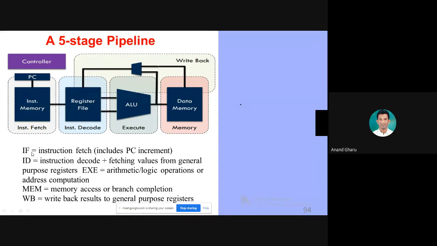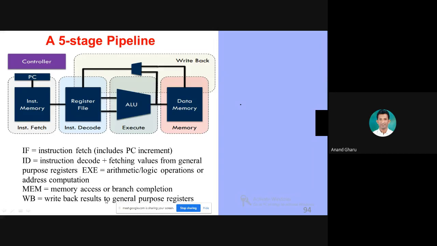Here, IF is instruction fetch, ID is instruction decode, then the ALU, and the register file. The register file contains general purpose and special purpose registers. The execution part contains the ALU for arithmetic and logical operations, or to compute the physical address of the instruction. Then memory access or branch completion.